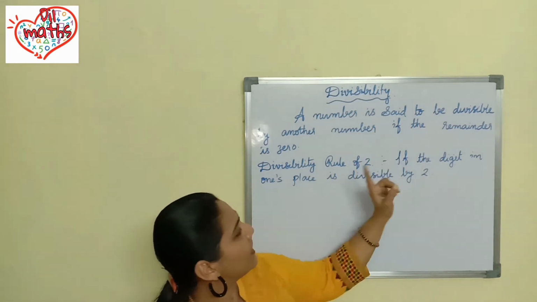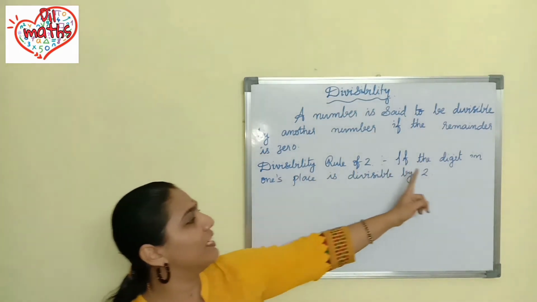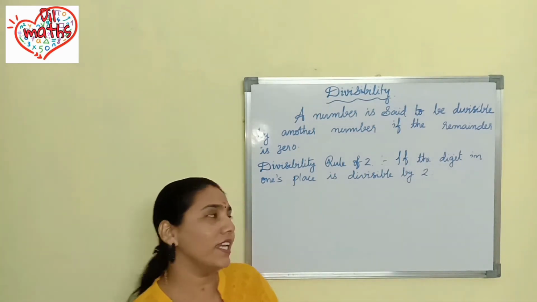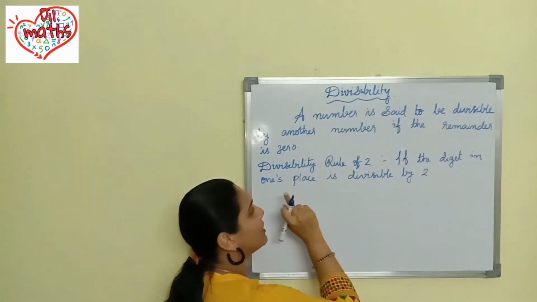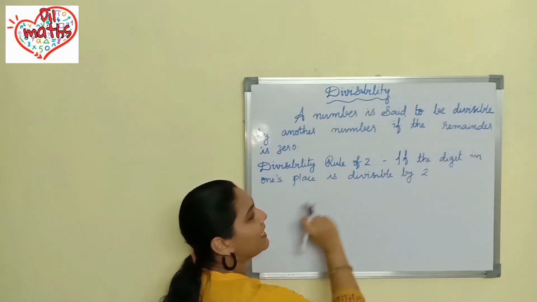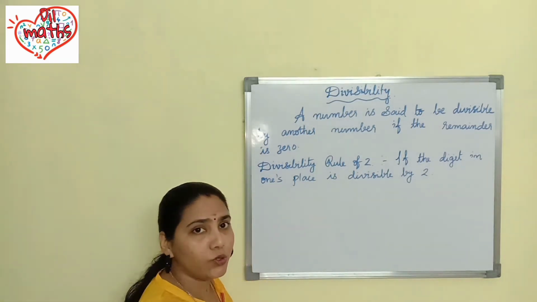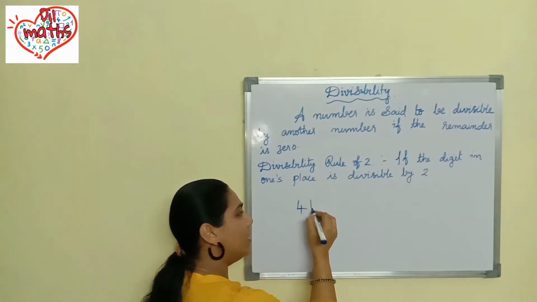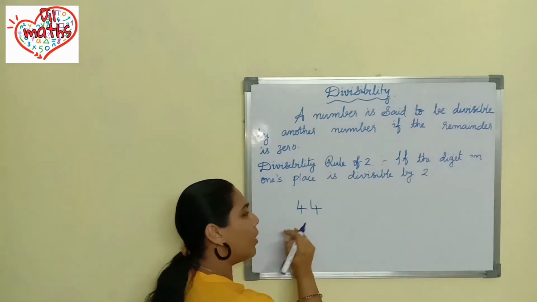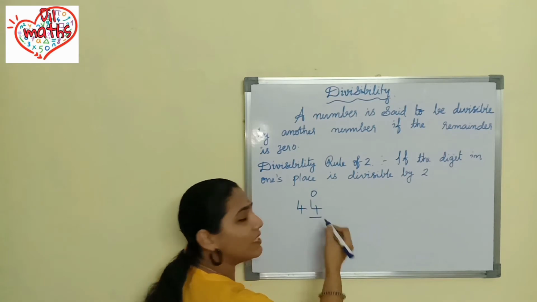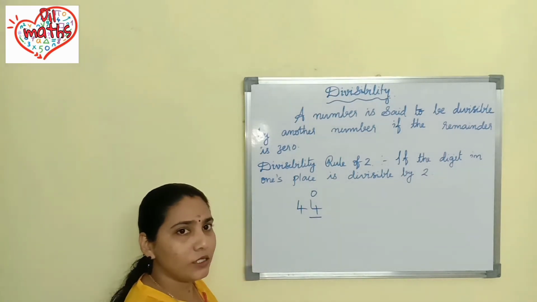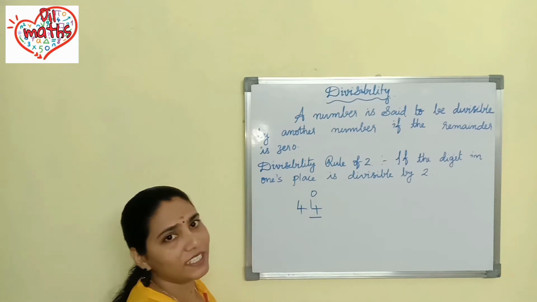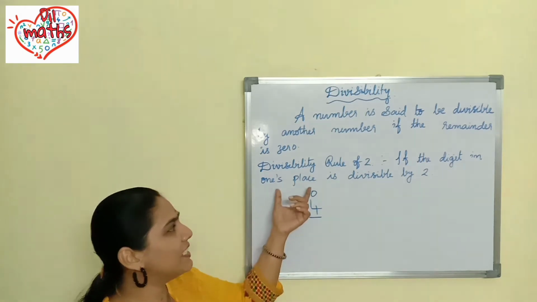A number is divisible by 2 if the digit in its units place is divisible by 2. Okay. So what do we mean by the digit in the units place being divisible by 2? That means if you are taking a number 44, what is the ones place? Here in the ones place 4 is given. Is 4 divisible by 2? Yes. If you are dividing 4 by 2, you will get the remainder as 0, isn't it? So we can check easily.